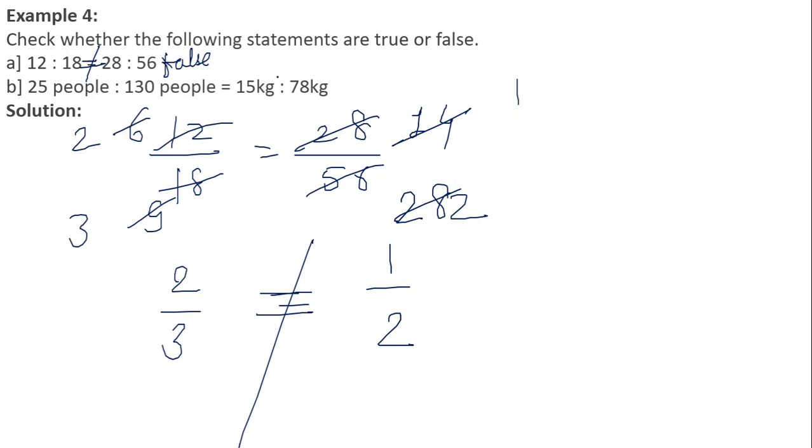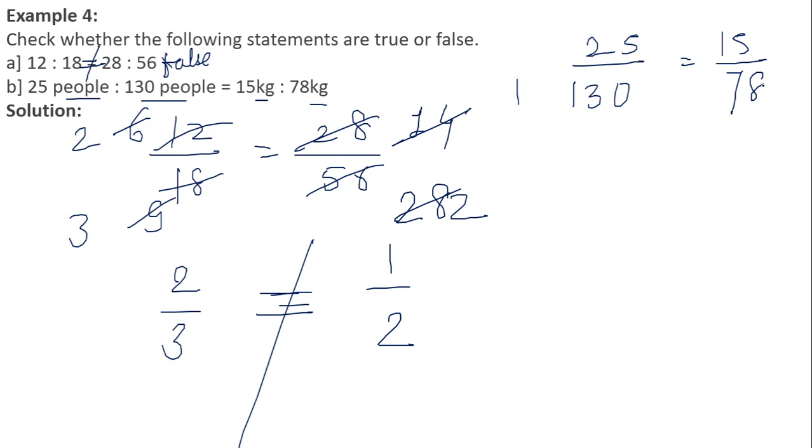Okay, whether this is true or not, many students would say that this is the false statement because the unit used over here is not common. Look here, we don't have to do anything with the unit of these particular different ratios. We just have to see the unit of the numbers present in the same ratio. Like here, 25 divided by 130 people is equal to 15 divided by 78.